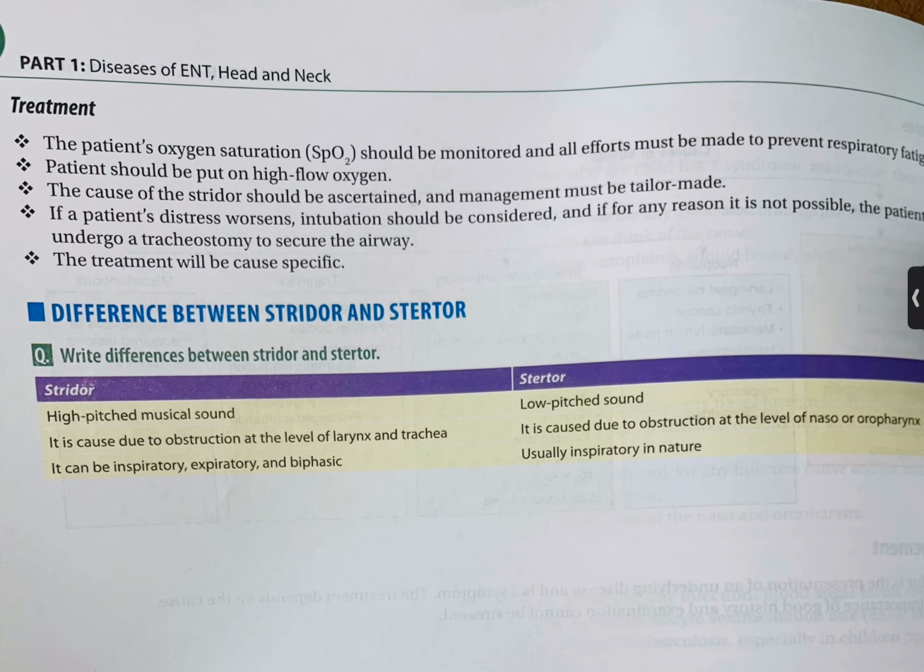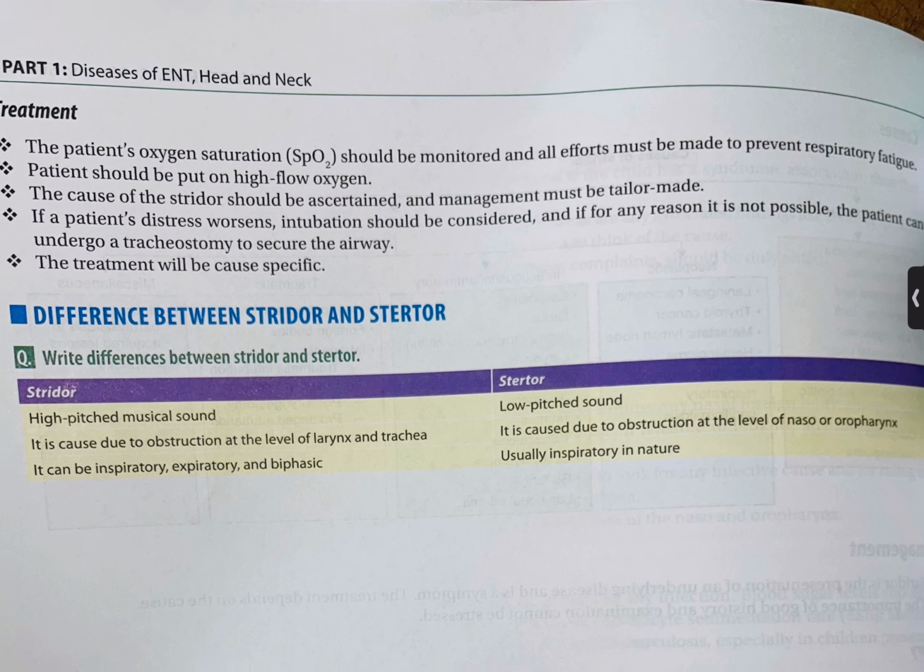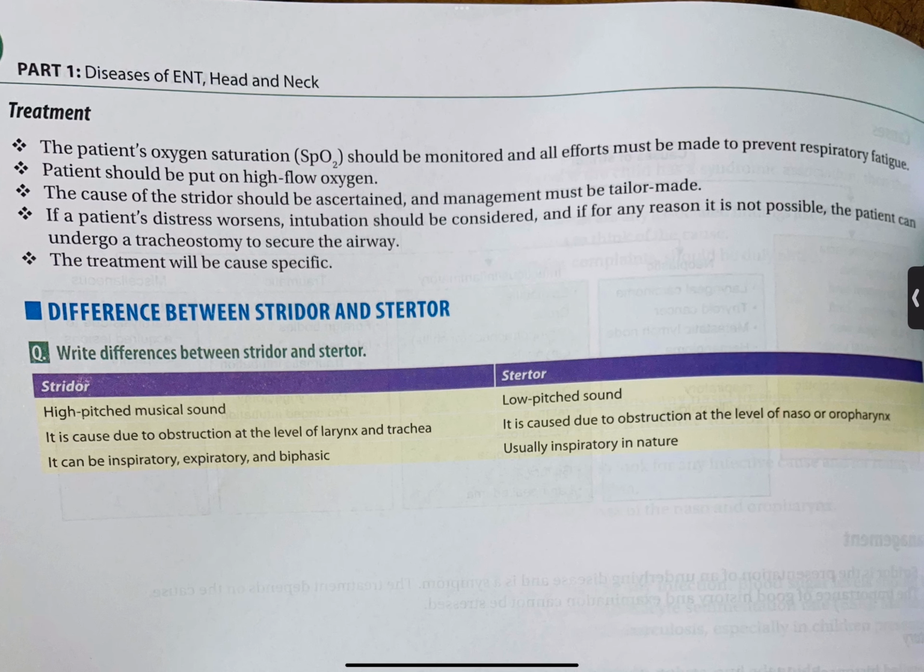Treatment. The patient's oxygen saturation (SpO2) should be monitored, and all efforts must be made to prevent respiratory fatigue. The patient should be put on high-flow oxygen, the cause of the stridor should be ascertained, and management must be tailor-made. If the patient's distress worsens, intubation should be considered. And if for any reason it is not possible, the patient can undergo a tracheostomy to secure the airway. The treatment will be cause-specific.